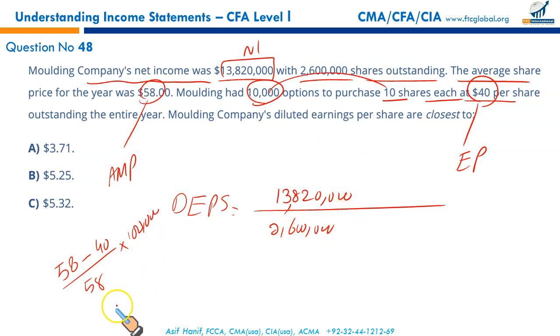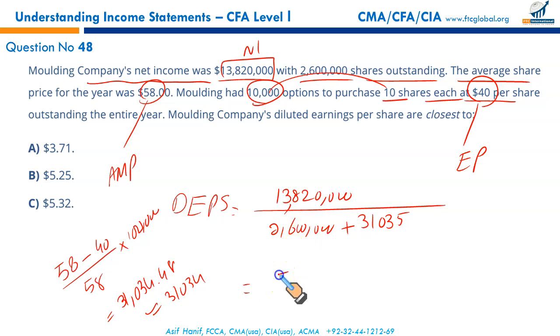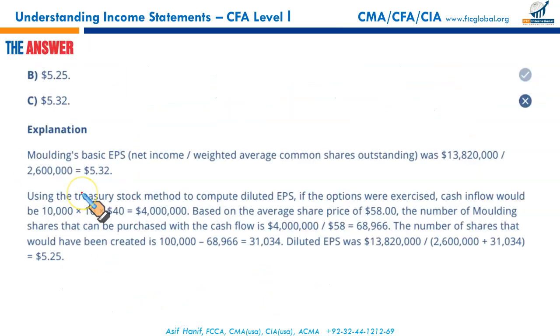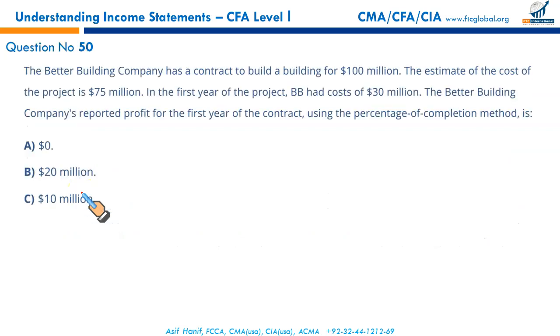So simplifying this will give you 31034.48, which is approximately 31034. This will serve as a denominator, or if you just can give the same number here. So 13820,000 upon the sum of the denominator will give you 5.252. That is your diluted earning per share, which matches perfectly with your option B. And B it is. Next.